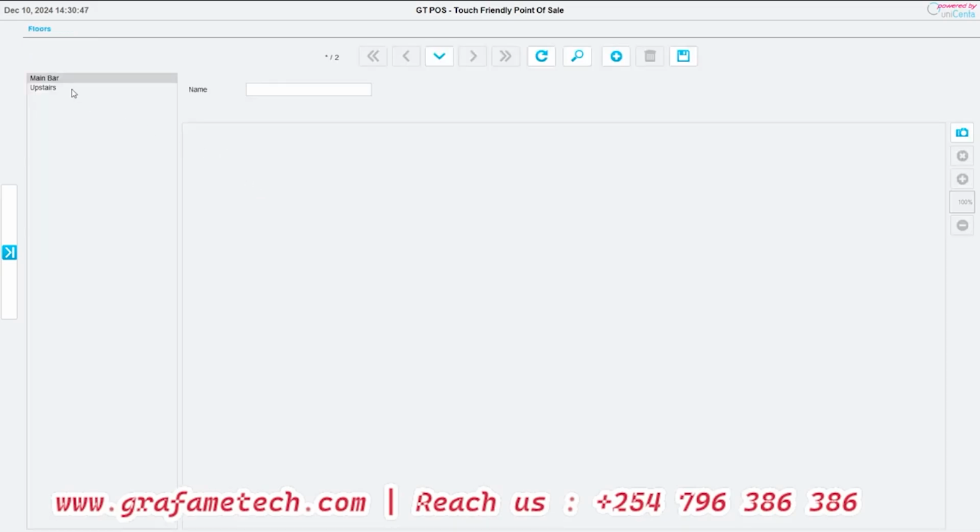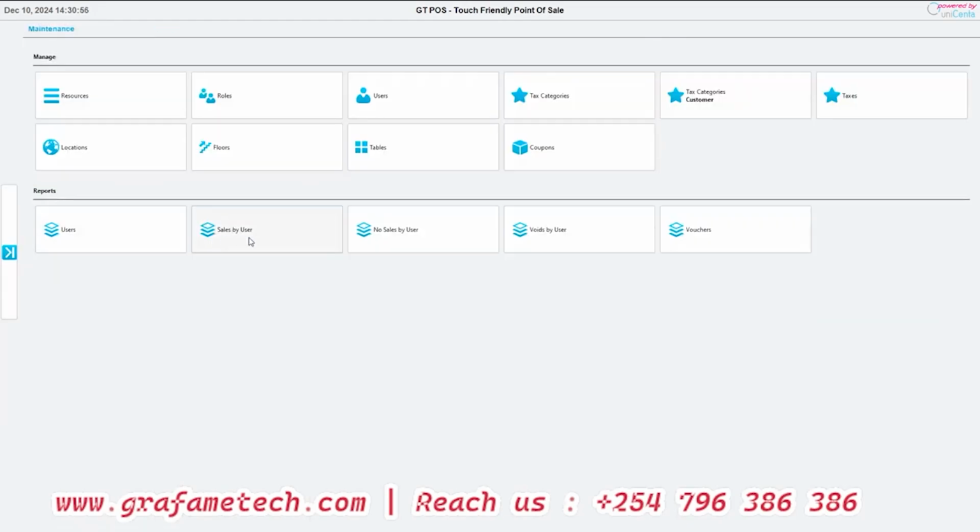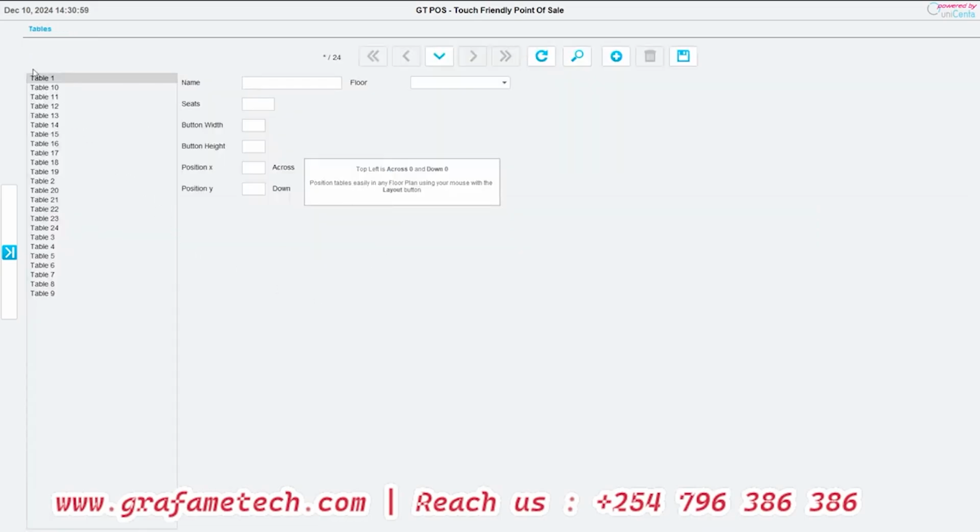This is where we can also set the floors. Maybe the main bar, the floors, we can set all of them in the same system so that they can capture the tables. Like I told you, we can have numerous of these. We just give it a name, and then you select the floor that you want the table to be. Then you also have to highlight it. We have to set the X and Y axis, 850, 150, 90, 45, that positioning we have to get. This is where we will also set the number of seats. Maybe per table we have around 5 or 10 seats. Here is where we can configure that.